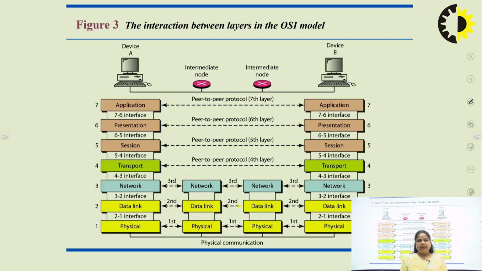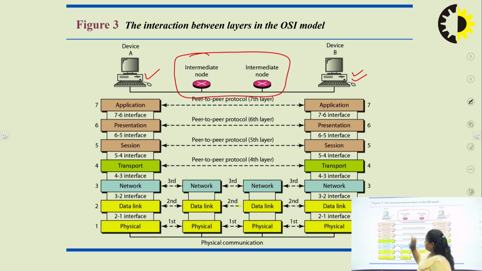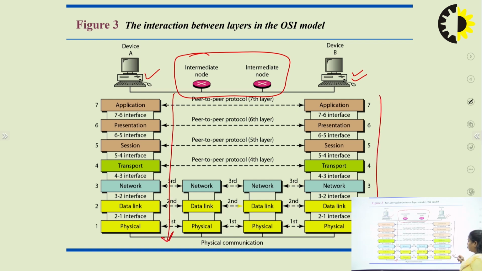First of all, looking at the complete architecture of the OSI model, suppose this is device A, which is working as the source, and this is device B. In between there are certain intermediate nodes through which the data passes. Whenever it passes through the network, on both sides we maintain the 7-layer architecture, and out of all these layers we have a peer-to-peer protocol on the 7th, 6th, 5th and 4th layers.